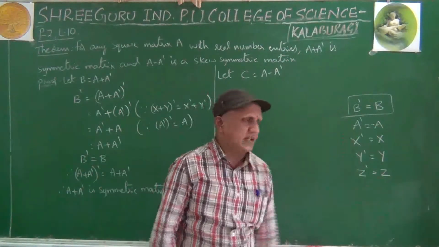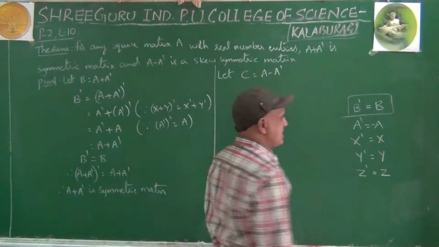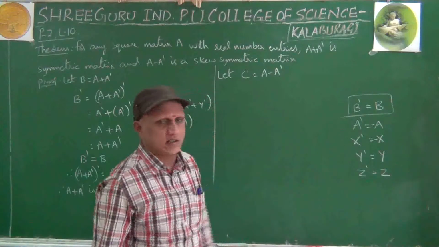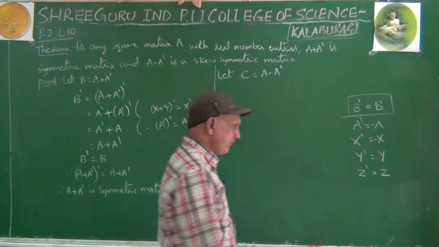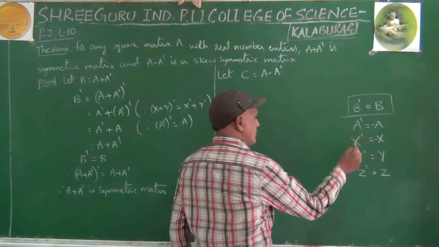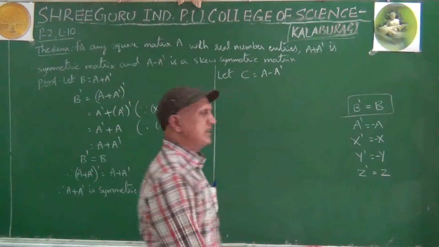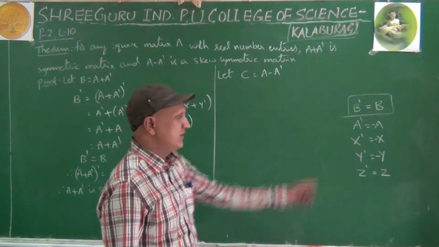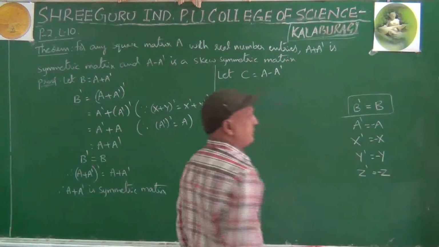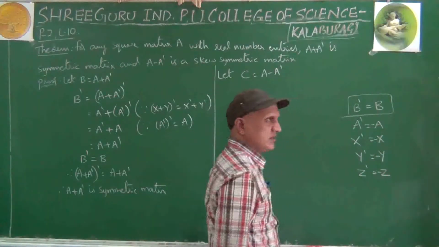How can we prove that capital X is skew-symmetric matrix? We have to find X dash. If the answer is minus X, then we can say that X is a skew-symmetric matrix. Similarly for Y: if Y dash is minus Y, then Y is skew-symmetric. Z dash equal to minus Z. B is skew-symmetric if B dash equal to minus B.